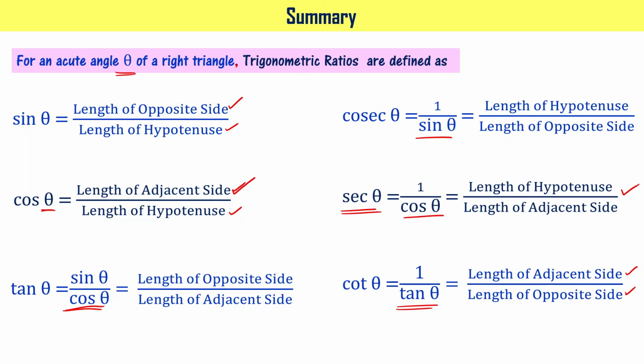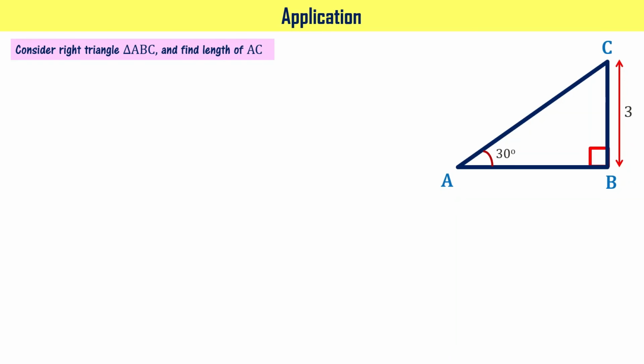Till now we have learnt what trigonometric ratios are and where trigonometry concepts are being used. Let's take a look at an application, how trigonometric ratios or the concept of trigonometry can be utilized. Let us consider a right angle triangle, triangle ABC, and find length of side AC. In this particular triangle, one side is given, that is 3 units, that is BC.